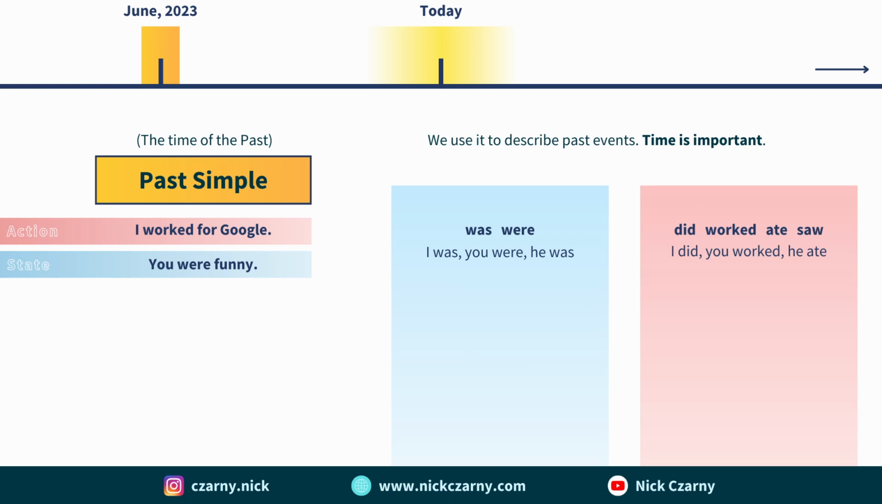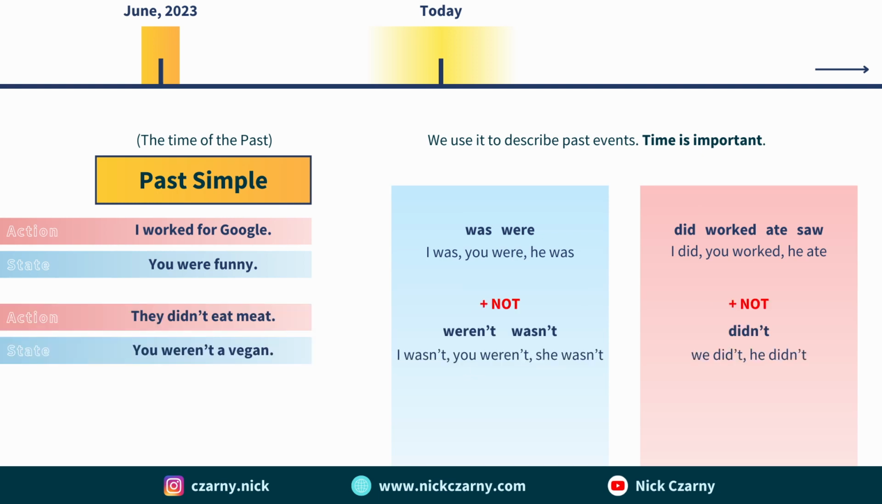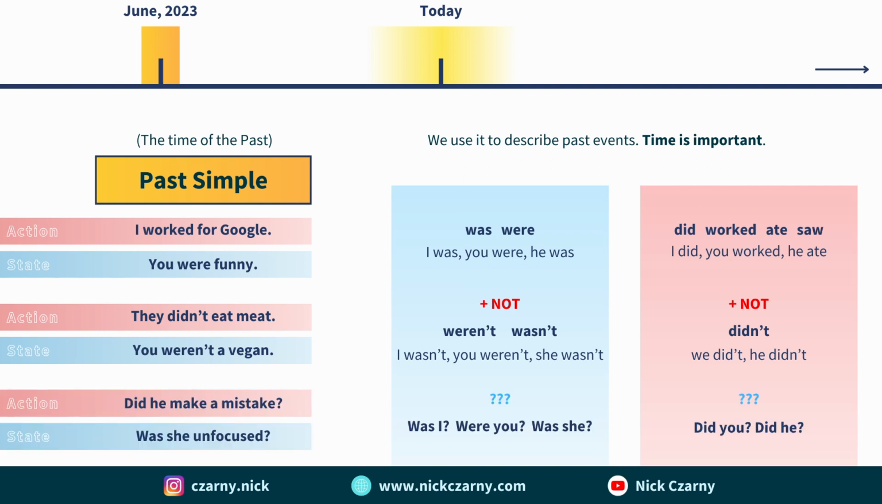In action and state, it looks like this. We use was and were in state, and we use the verbs in the second past form for the action. In negations, was turns into wasn't, were into weren't, and we use the word didn't, which is the past form of do. Now in questions, as always, we change the order. So was I, were you, was he, as in was she unfocused, and we use did at the beginning of the question. Did you, or did he make a mistake?